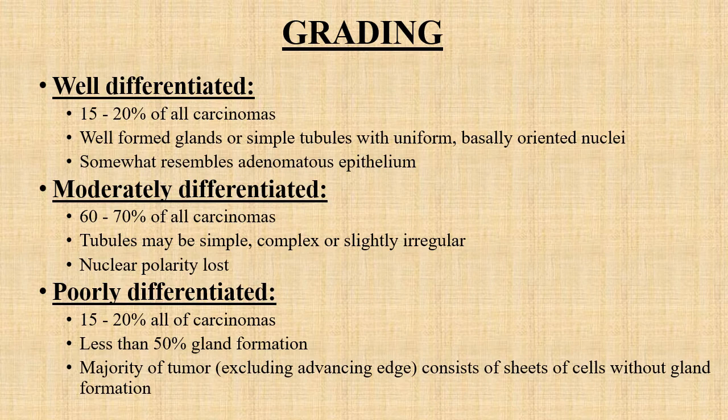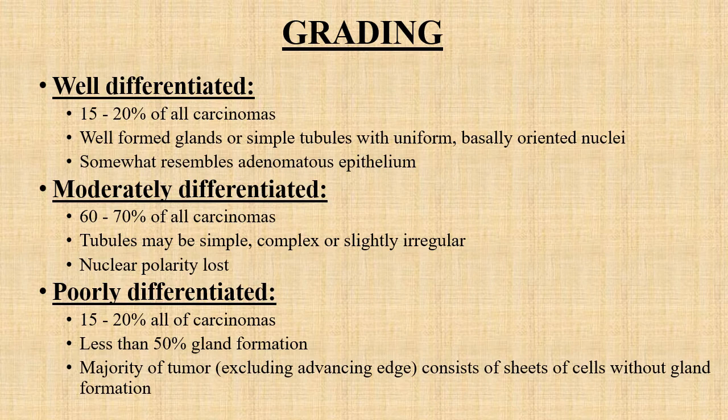Now the gradings. We have discussed few things regarding gradings in the previous slides, as they are graded as well differentiated, moderately differentiated and poorly differentiated. 15 to 20% of all adenocarcinomas are well differentiated, and under the heading of well differentiated, the glands are well formed or simple tubule formation which are in a uniform manner with basally oriented nuclei are seen, and the epithelium somewhat resembles adenomas.